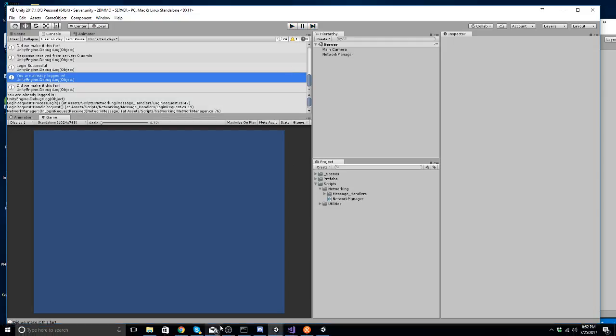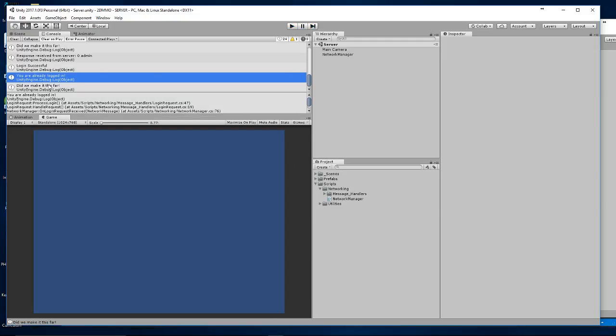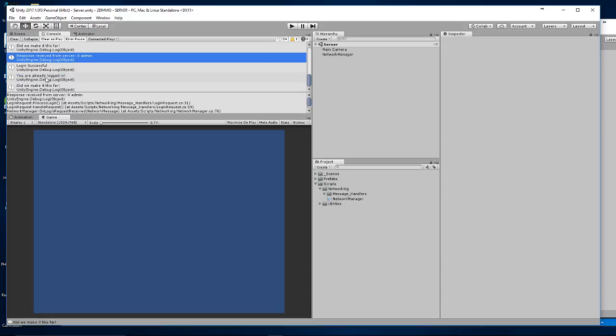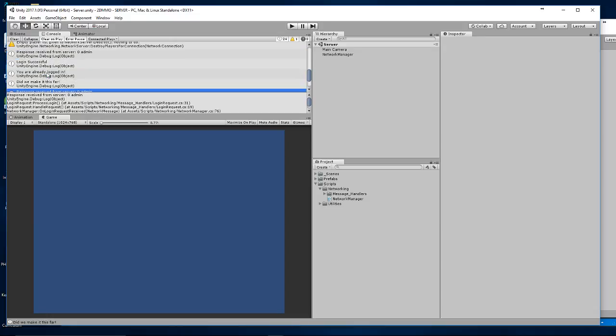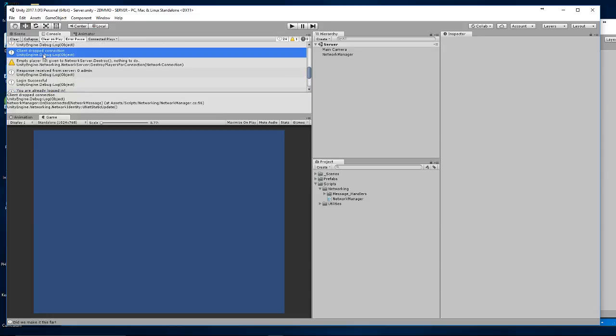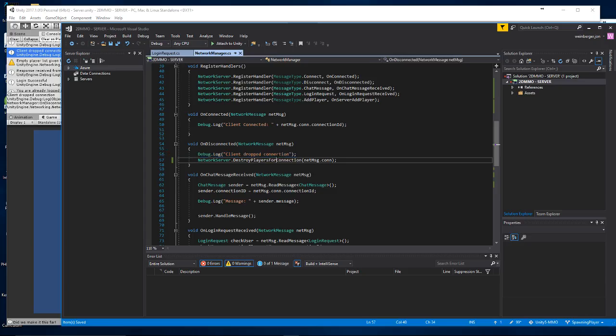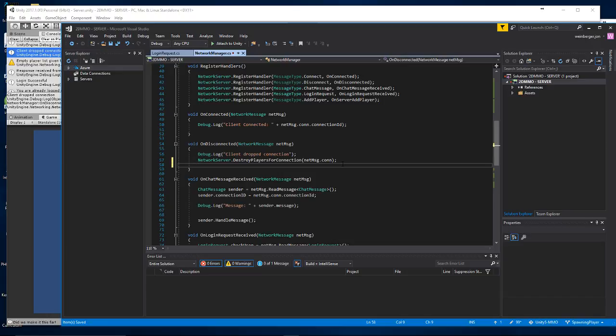So easy fix. What we need to do is catch when you drop, which is right here. Client dropped connection right here. This is where we're going to do it. So we already logged us out and we have our connection, right? So all we have to do now is remove us from the list.